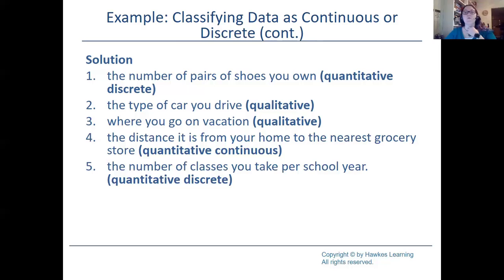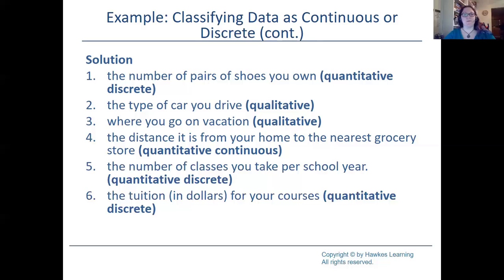Number 6 was tuition in dollars for your courses. So again, tuition in dollars, that's going to be a number, right? So it's quantitative. But I am talking about money. Now, the thing is we don't really measure money when we're talking about it in this sense here. So it's just the tuition in dollars for your courses. We have to count how much money we need, right? So that would be quantitative discrete.